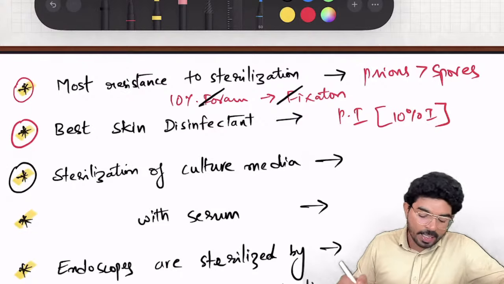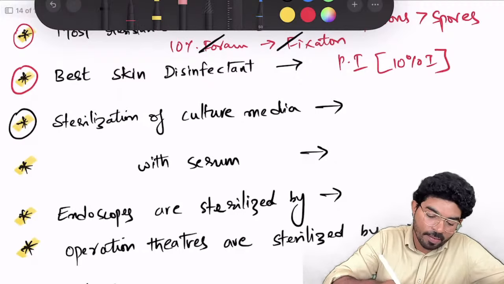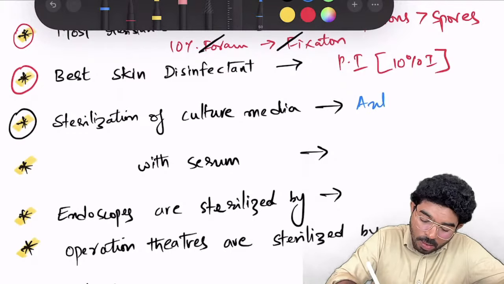Next one: sterilization of culture media is done by, very good, autoclave.